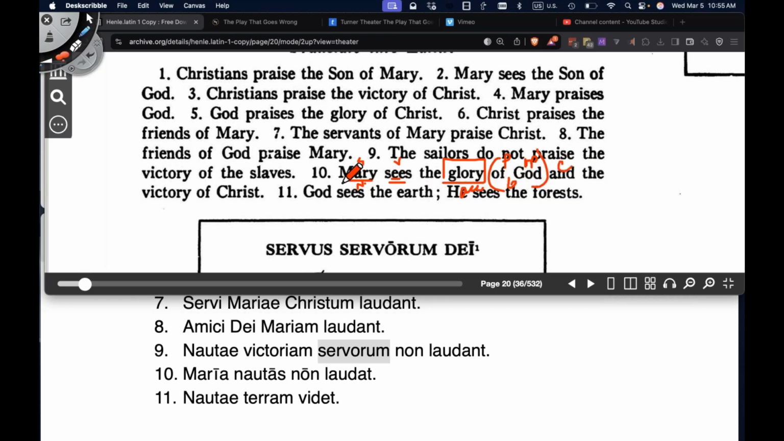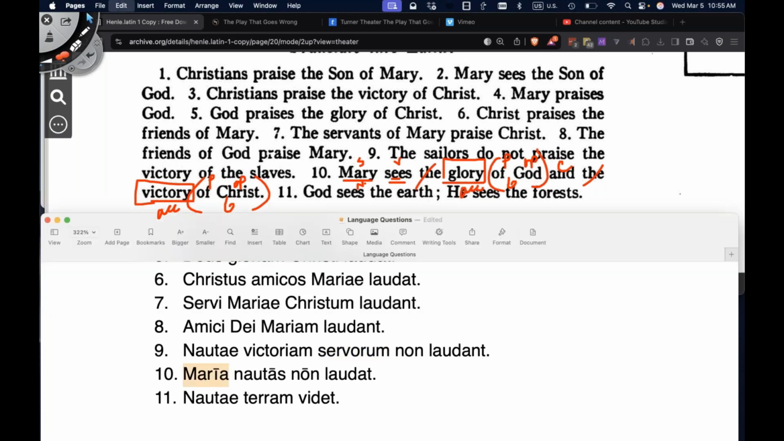And, conjunction, she also sees the victory, direct object, accusative case. She sees the victory of, preposition, of whom, Christ, object of the preposition, the victory of Christ, prepositional phrase, genitive case. The article, adjective, we don't need to translate those. So what we'll end up translating is Mary sees glory of God and victory of Christ. Mary is the subject of the sentence, so we'll just leave that.